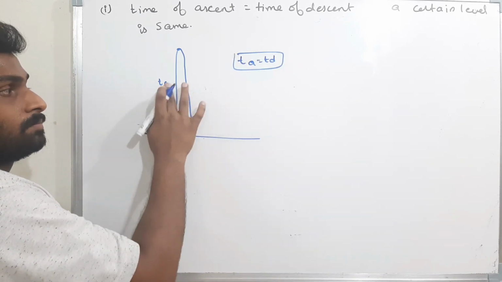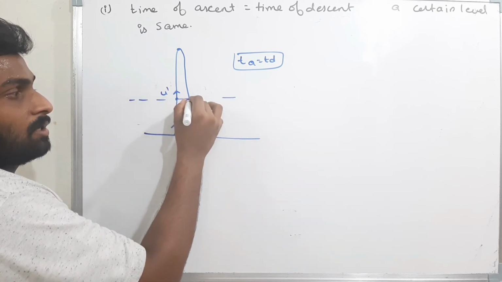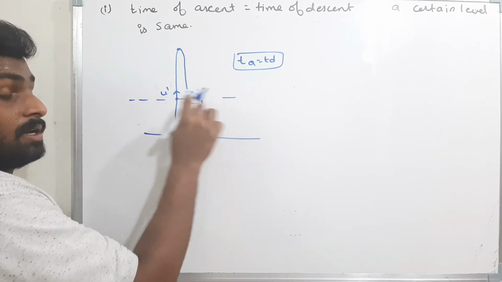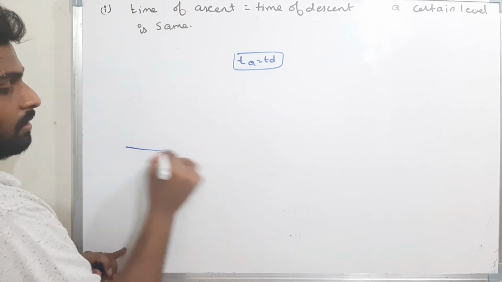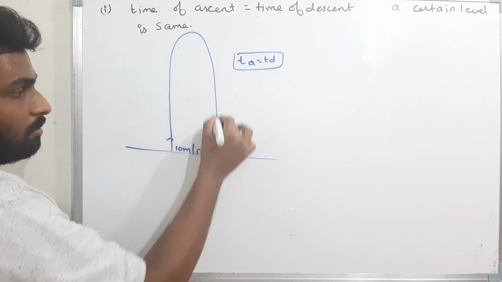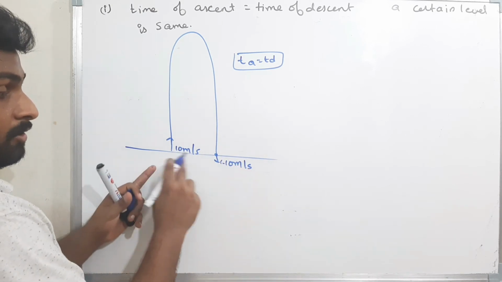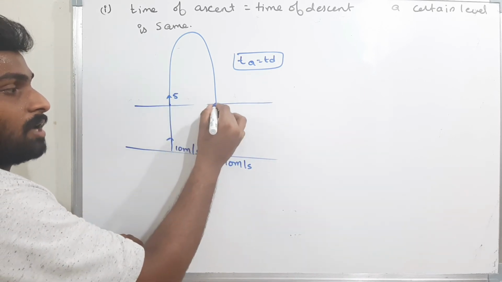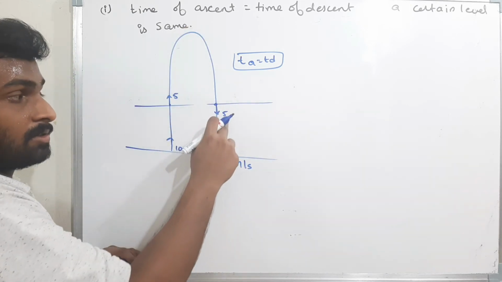Now see here. If I assume this is the reference line, the body here is moving up with a certain velocity u dash, and it is coming down with the same velocity u dash. At a certain level, the velocity is always the same. Now I will assume numericals for simplicity. I project the body with 10 meters per second, and the body moves up and comes down. Here the velocity of the body is 10 meters per second, but in the negative direction. The magnitude of the velocity is the same. Now I am taking a reference line. Here the velocity of the body is 5, and it crosses this reference line with the same velocity, 5 in the reverse direction.